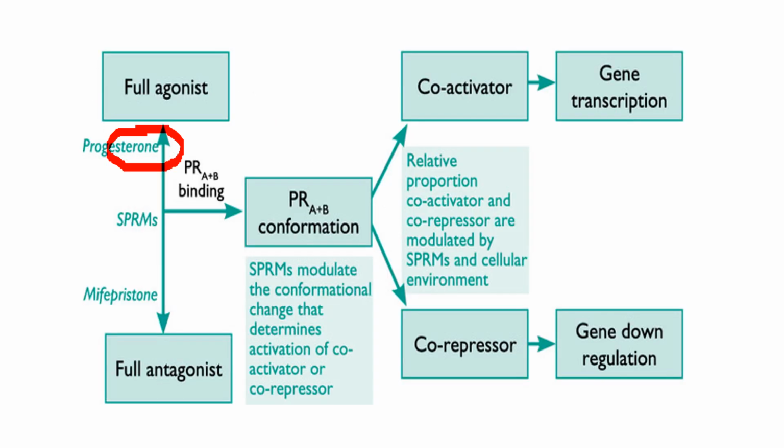Now one important finding is that there are certain chemical agents, for example mifepristone, which are also known as SPRMs, that is selective progesterone receptor modulators.